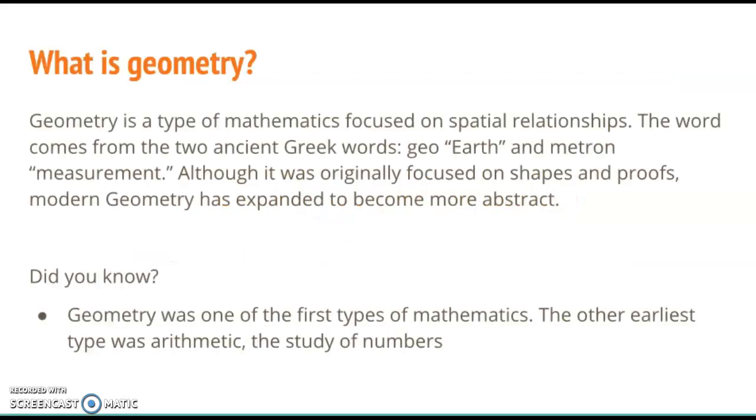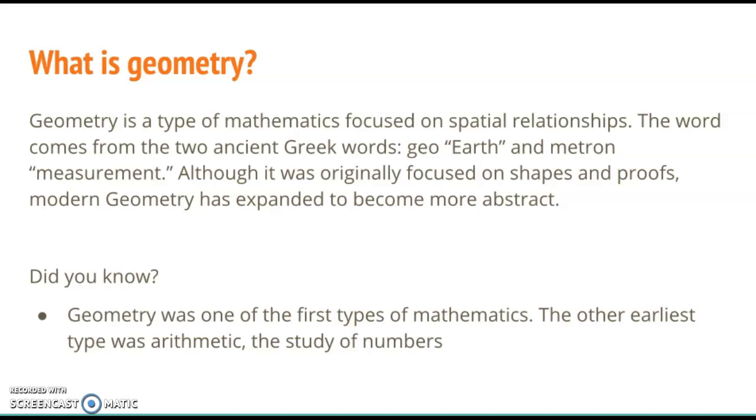So, you may reasonably be asking yourself, what is geometry? Well, geometry is a type of mathematics specifically focused on spatial relationships. The word itself comes from two ancient Greek words, geo, meaning earth, and metron, meaning measurement, leading you to the logical conclusion that it began with basic measurements on and about the earth. Although it was originally focused on shapes and proofs, modern geometry has expanded and some higher versions of it are in fact much more abstract.